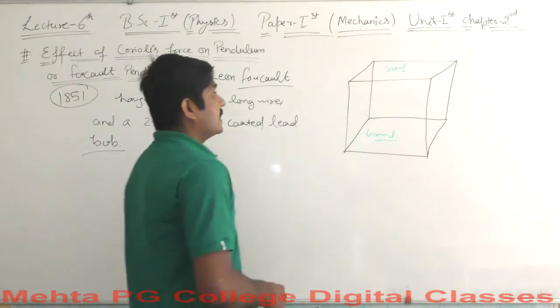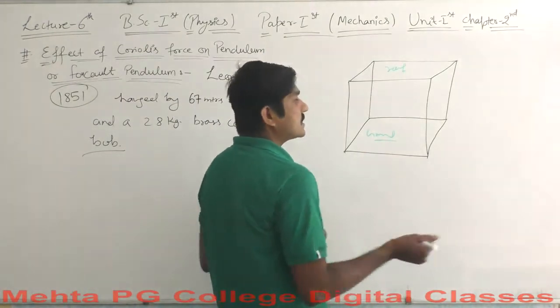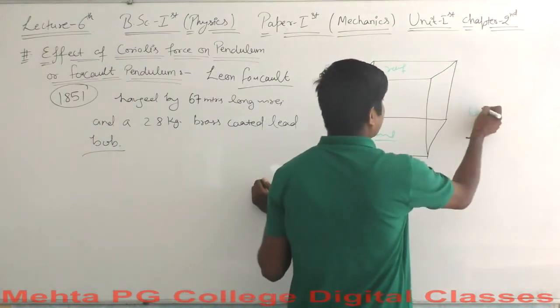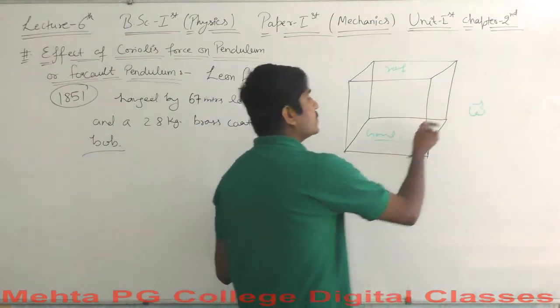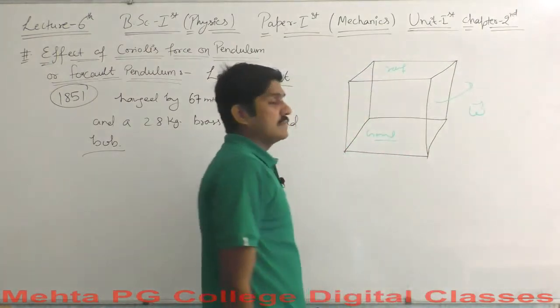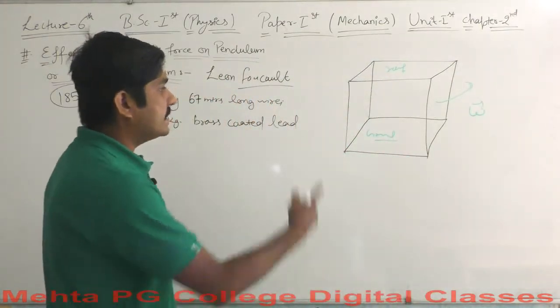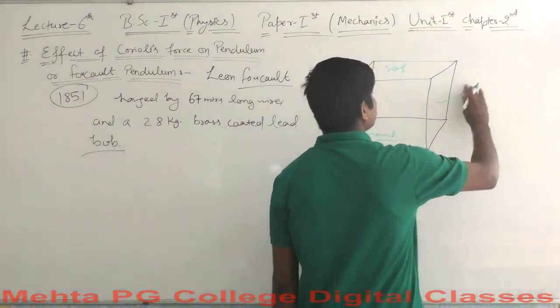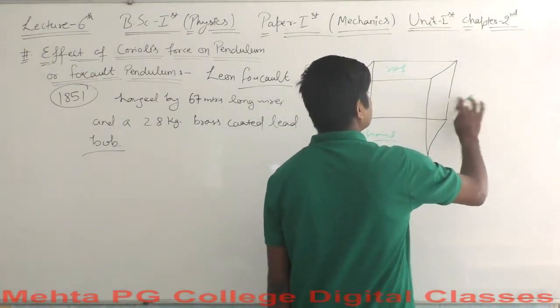Let's say this room is fixed on something rotating with angular velocity omega in this direction, which is anti-clockwise, but Earth is rotating in the clockwise direction.